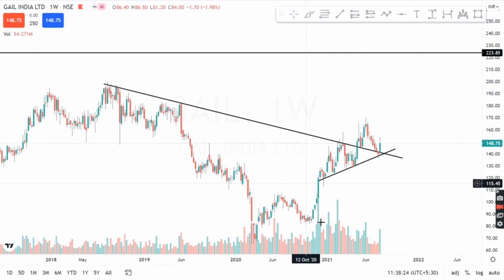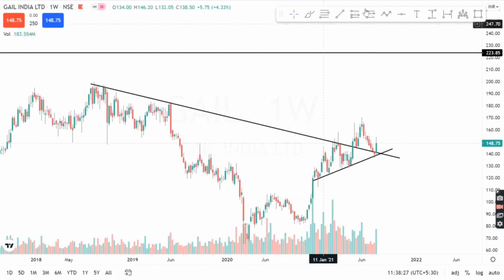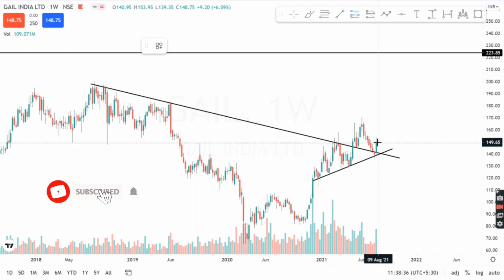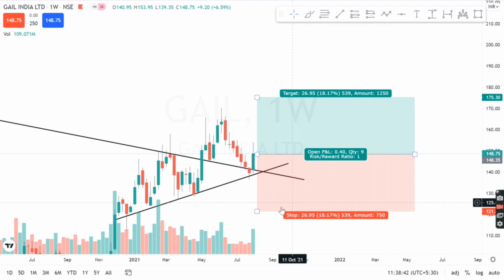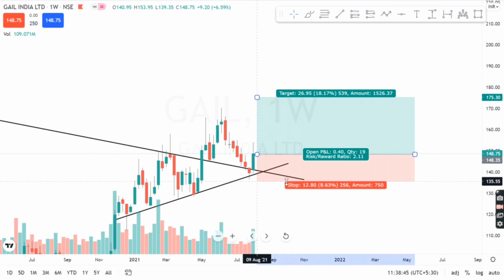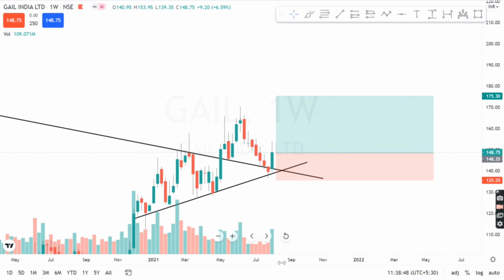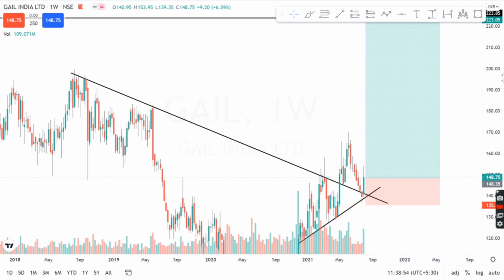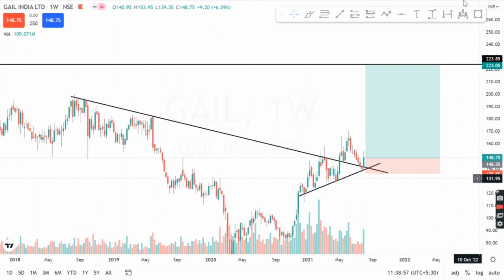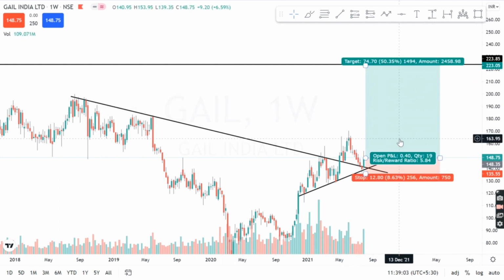And if I talk about the RR ratio, guys, I've already mentioned that I've taken entry around 149 levels, so if we get entry anywhere around this level, and the stop loss which I have kept over here is just below the red candle, that's just below the trend line. And the reward, you can see, guys, if you can hold it for a few months, approximately 6 to 7 or maybe a year, you can easily get a target of around 223. That's an RR ratio of 1 is to almost 6. That's an excellent RR ratio.